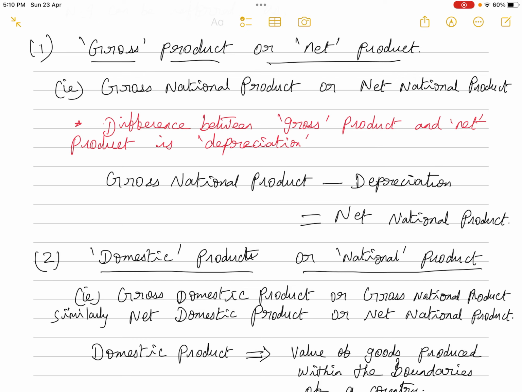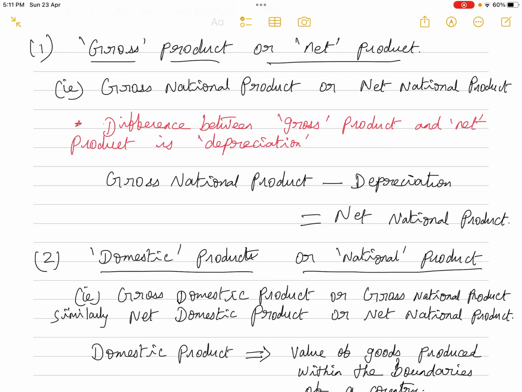So that means the country is using its capital assets continuously. Every year the country is not changing the capital assets: the oil pipelines, the factories, the steel plants, the irrigation projects, the power lines, the railways, the bridges. Everything is continuously used year after year. Over a period of time, the asset would have lost its value because of its continuous usage. So you cannot put the same value continuously, isn't it?